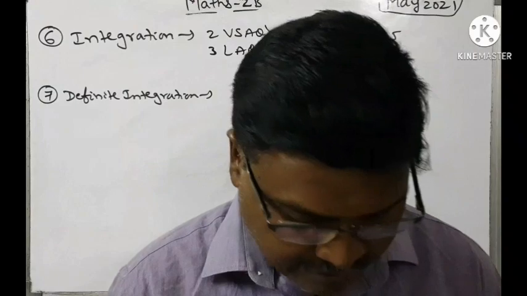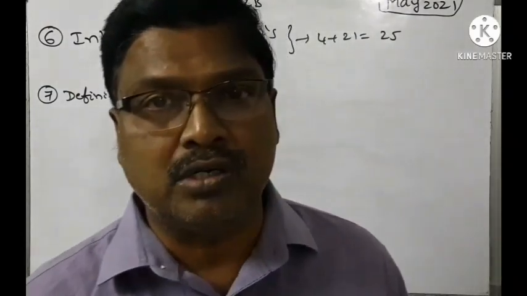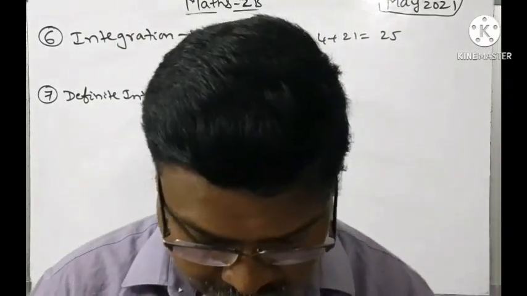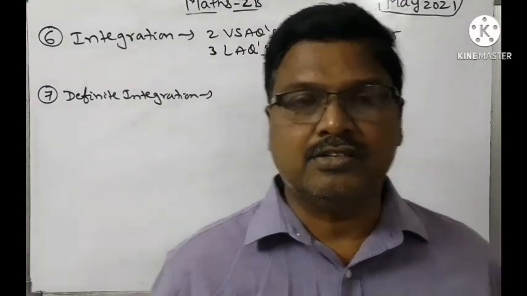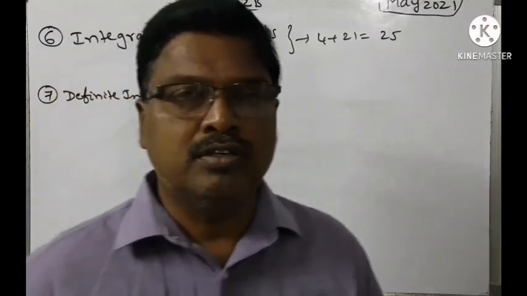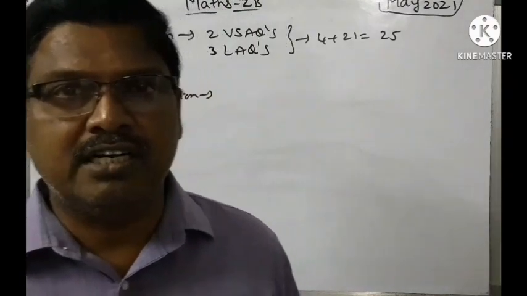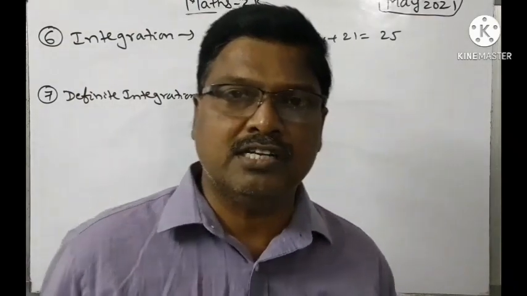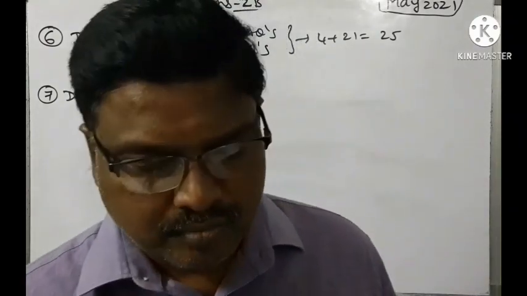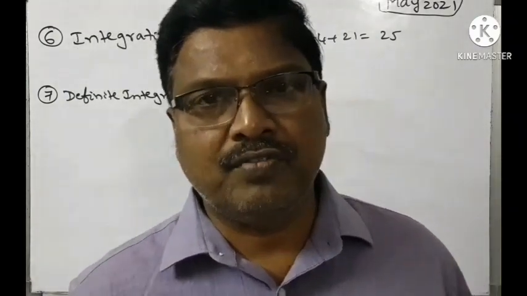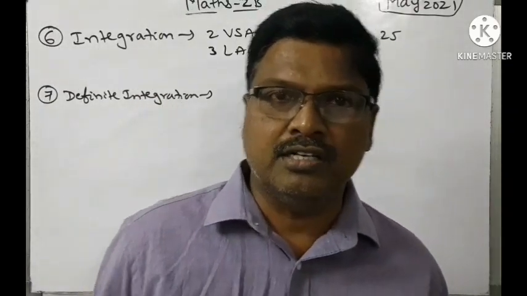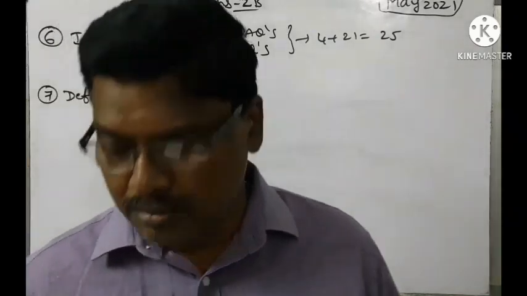And coming to the definite integral as a limit of summation, exercise 7.4 is also completely deleted. And exercise 7.5, areas, is also deleted. So you only have to concentrate on exercises 7.1 and 7.2. Most of the syllabus has been deleted from the definite integration chapter. 7.3 is based on the reduction formula, 7.4 is the limit of a sum, and coming to 7.5 areas, all these three exercises are under the deleted portion. That's why we need to concentrate more on exercises 7.1 and 7.2 in the Deepthi textbook.